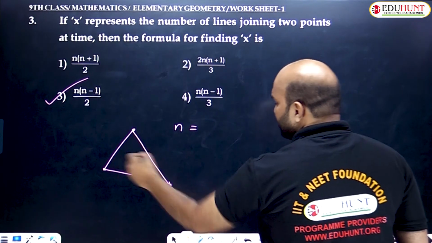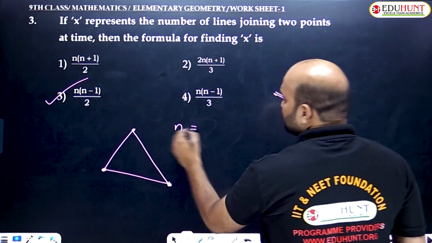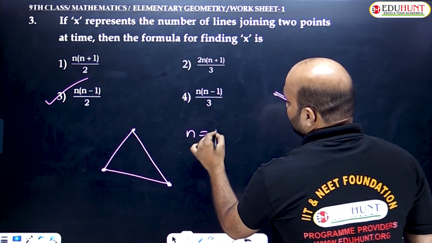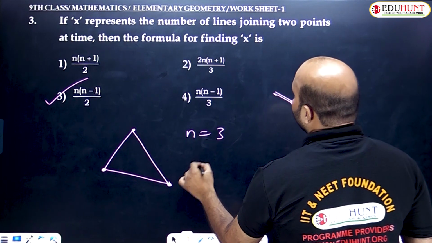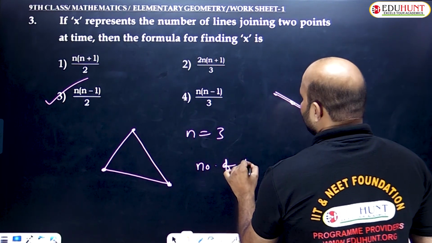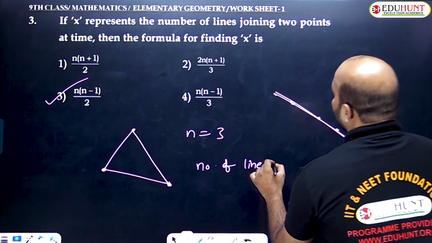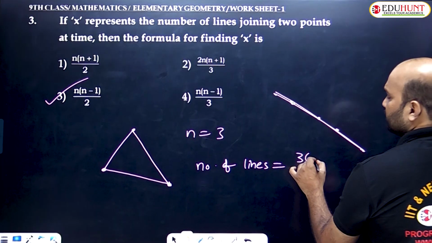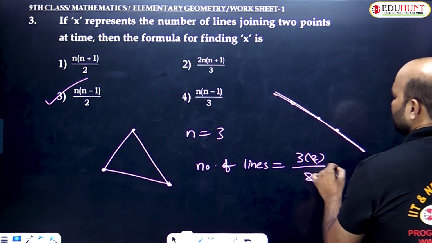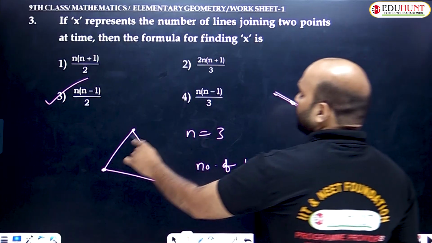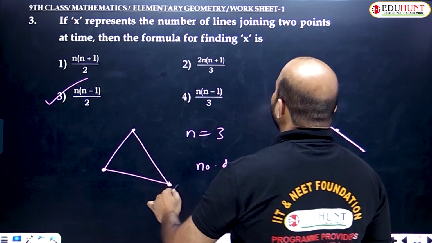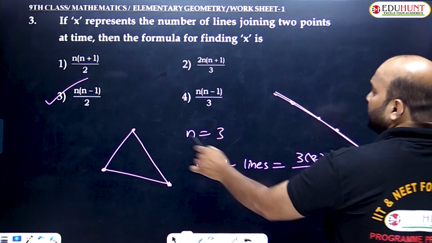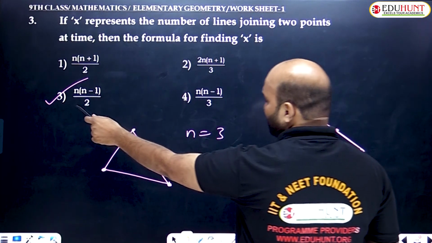So if 3 non-collinear points are given, what is the formula? For 3 non-collinear points, n equals 3. So the number of lines joining points is n into n minus 1 by 2, that is 3 into 3 minus 1, 2 by 2, the 2s cancel, so 3. So if 3 non-collinear points are given, how many line segments can be obtained? 3 into 2 by 2, that is the formula. Option 3 is the right answer.